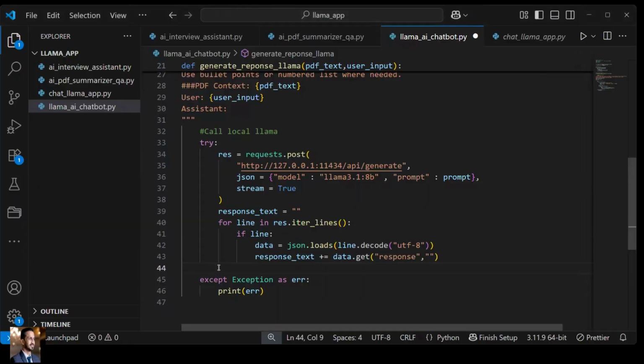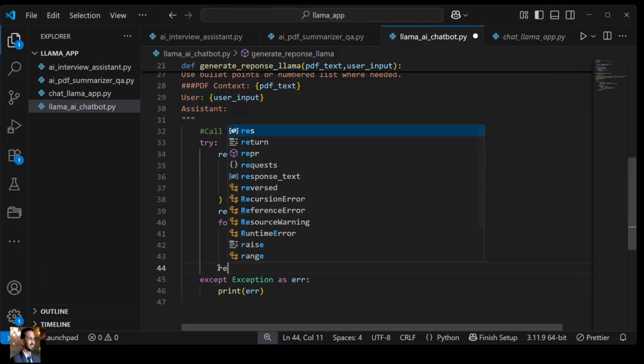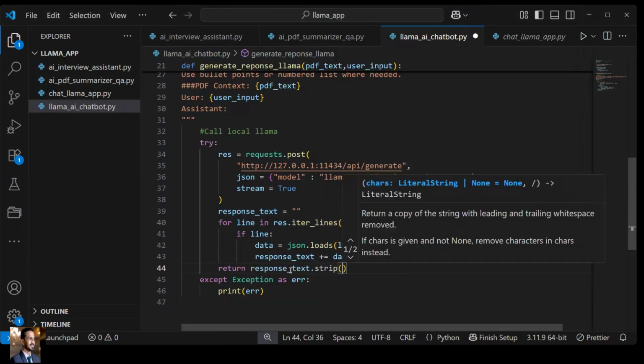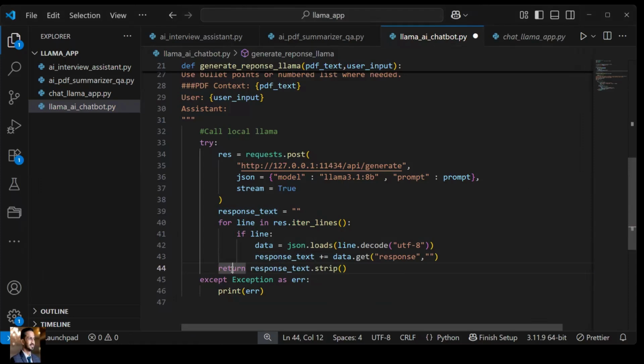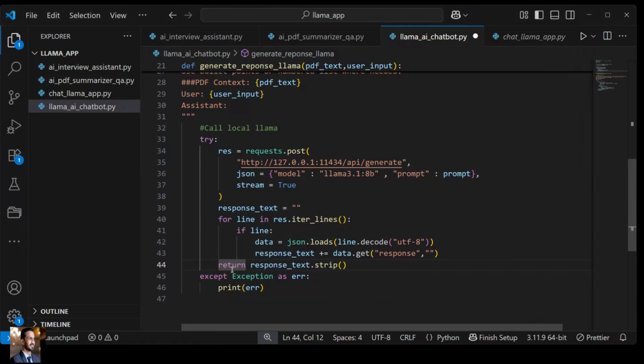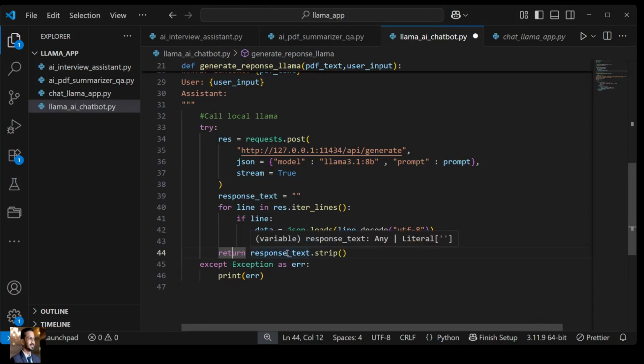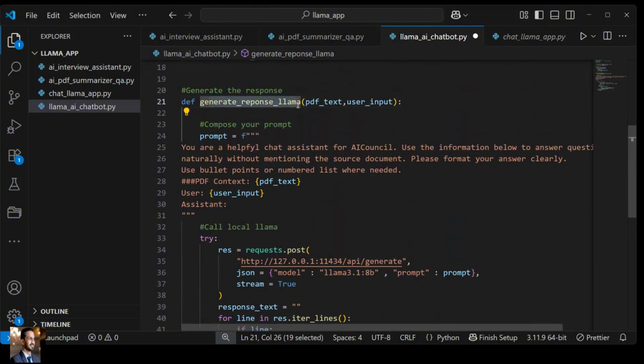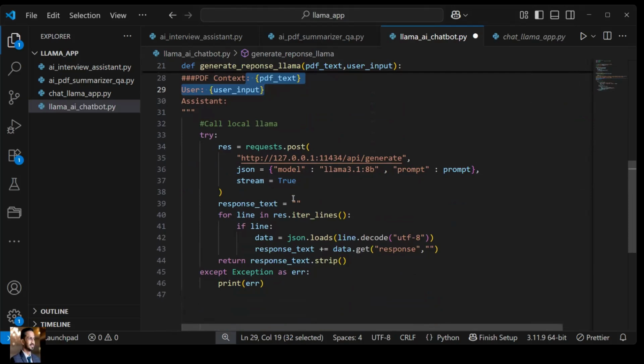So once response text is added, we'll come out of the loop and then return this response text. Just return whatever value is being created, response text dot strip. It will remove any extra spaces that may be created during the process. Now things are done. When this particular function is called, generate response LLaMA, it will consider the PDF text and user input, and try to make a response out of it. All right.